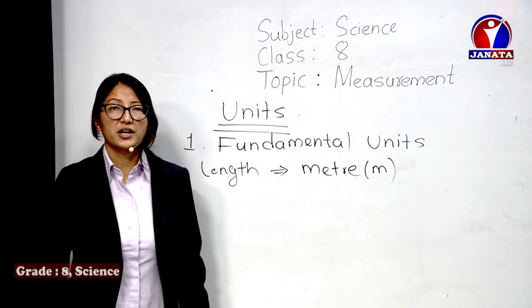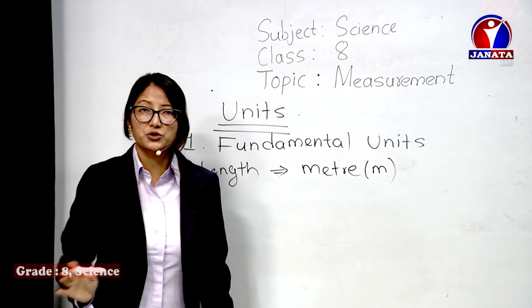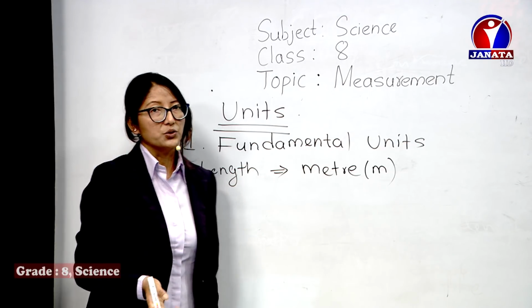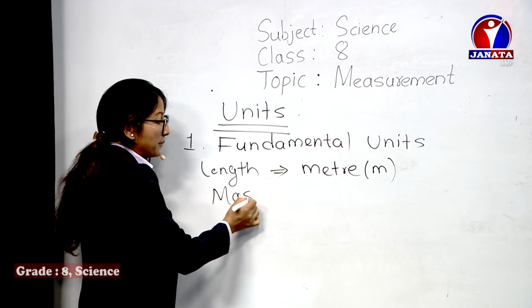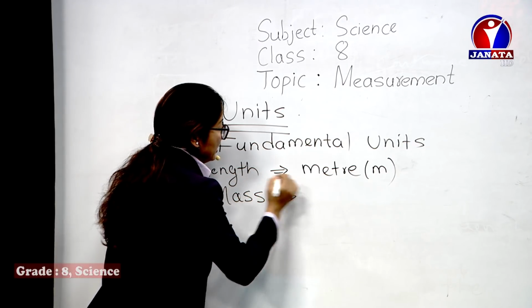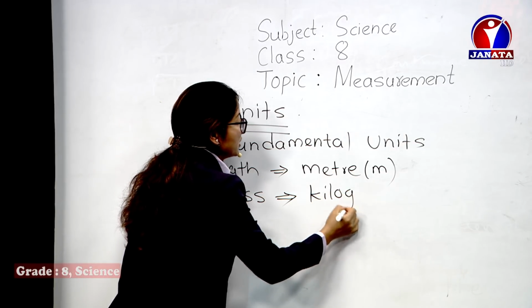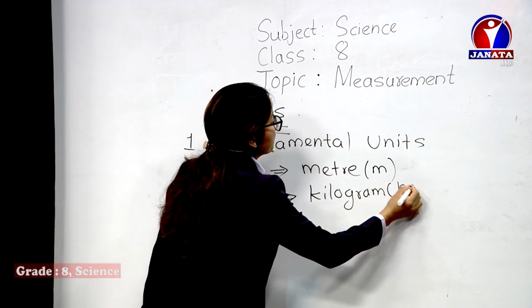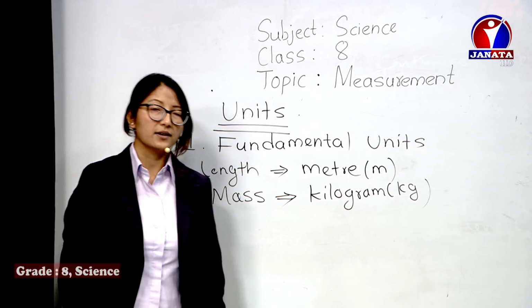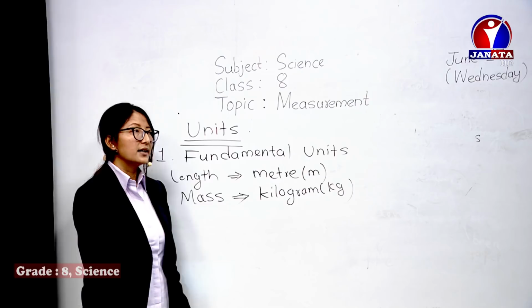The units which are independent of other units, which do not depend on any other units, are called fundamental units. Like mass, which is a fundamental quantity, is measured in kilogram, kg. Let me represent this along with the units.